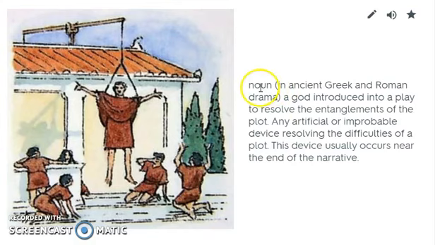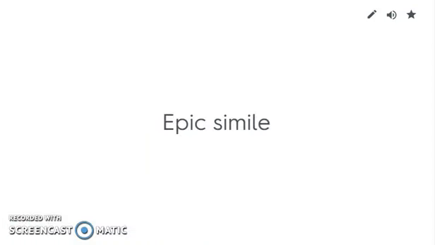It says, noun, in ancient Greek and Roman drama, a god introduced into a play to resolve the entanglements of the plot. Any artificial or improbable device resolving the difficulties of a plot. This device usually occurs near the end of the narrative, and that is what is going to happen in our story in the unabridged. I'll bring that in for you to see.